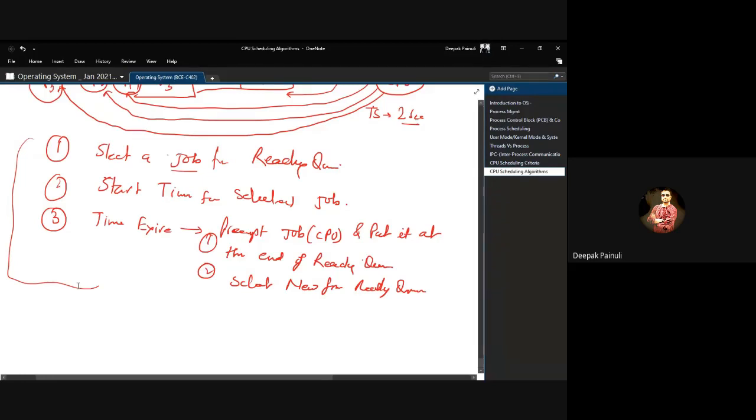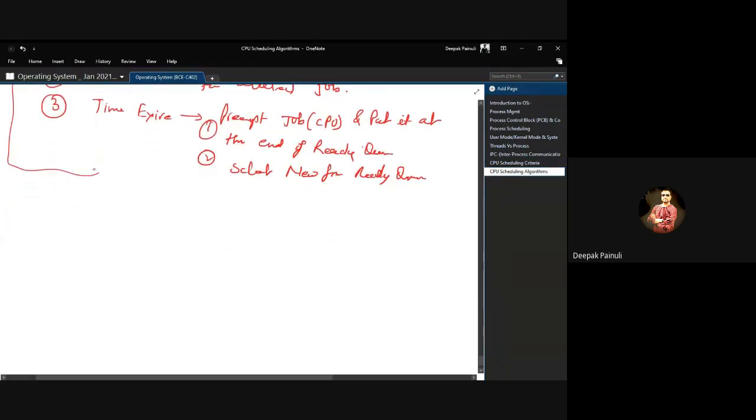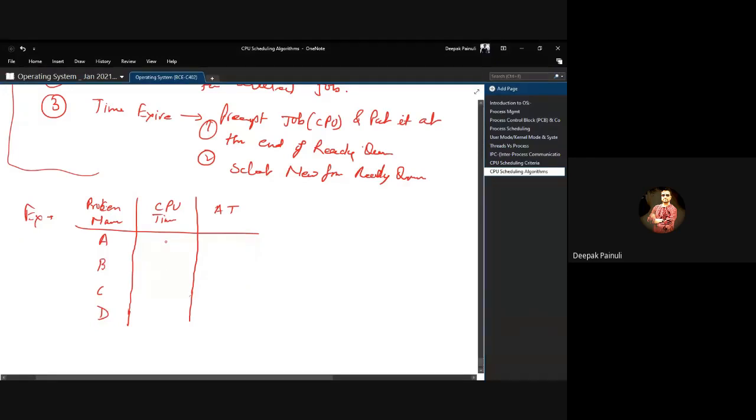So this is the basic working principle of round robin, right? Now let's understand it using an example. Let us say we have process name, CPU time, and arrival time: A, B, C, D with CPU times 8, 4, 9, 5 and arrival times 0, 1, 2, 3.